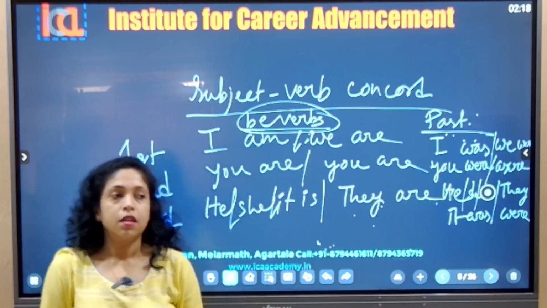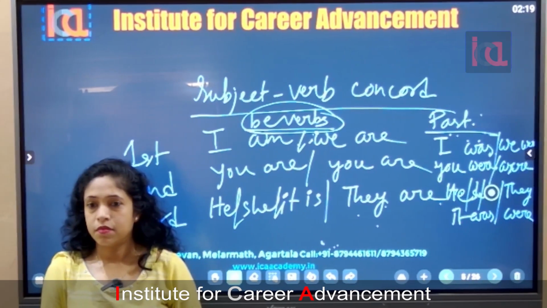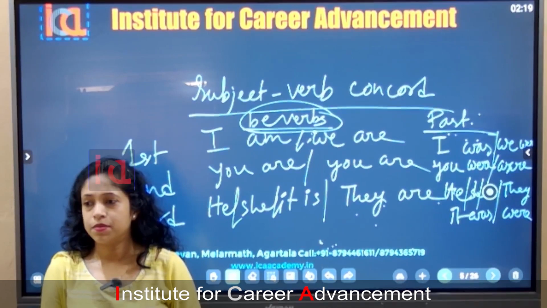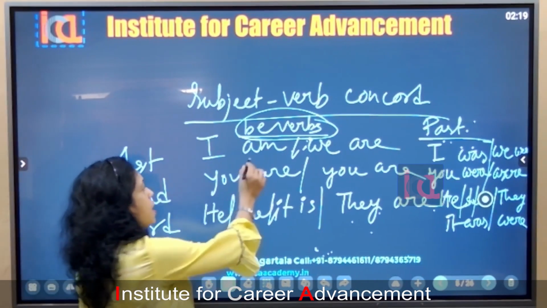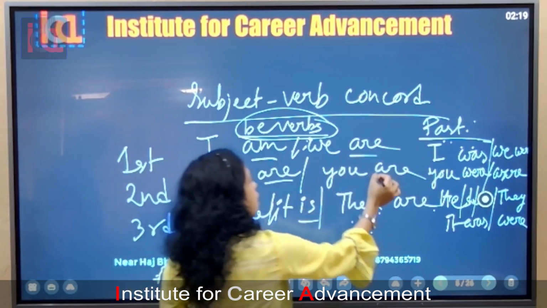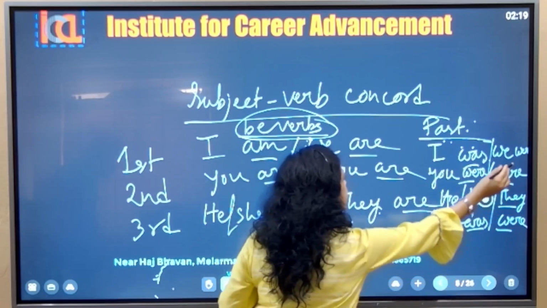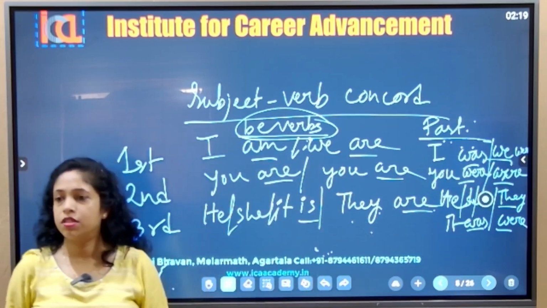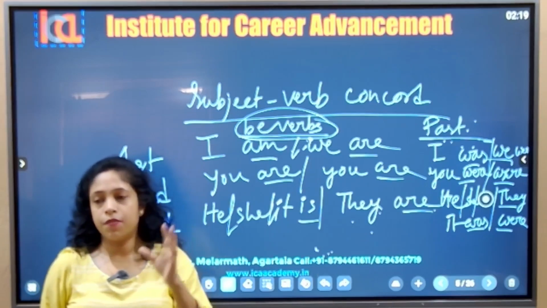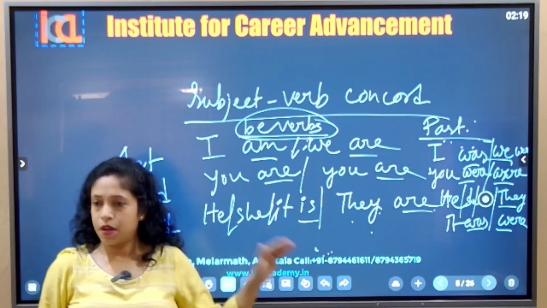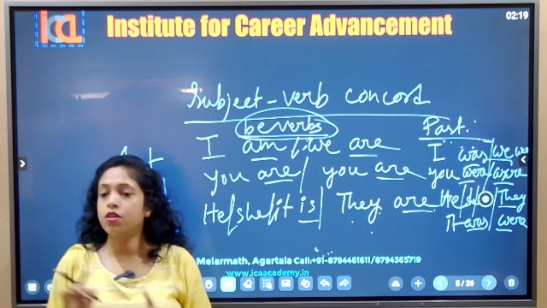But do you know what is be verb? Right now I am telling be verb. These are be verbs: am, are, is, are. These are the auxiliary verbs. Whenever we go for the verbs, different kinds of verbs are there: be verbs, then have verbs, then do verbs. These are all auxiliary verbs.